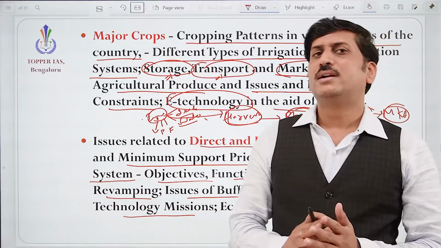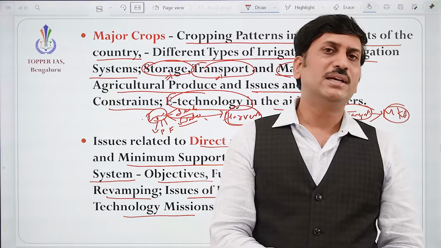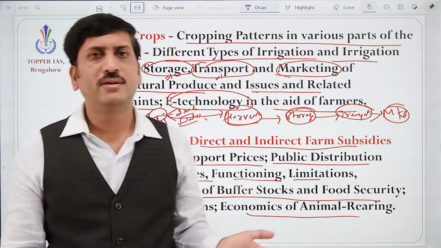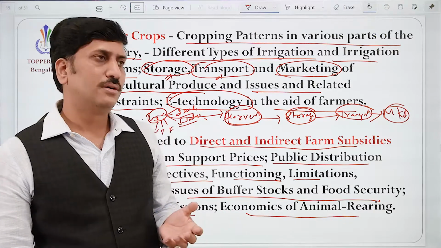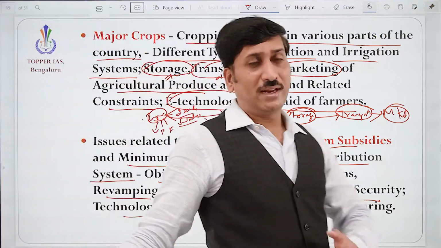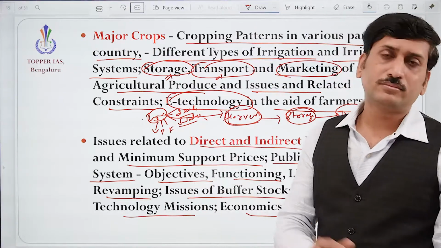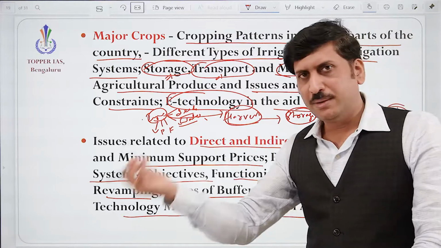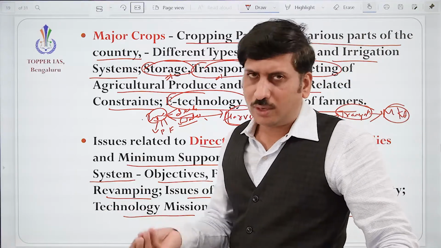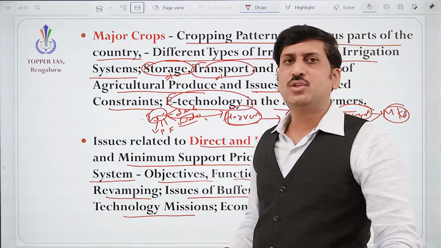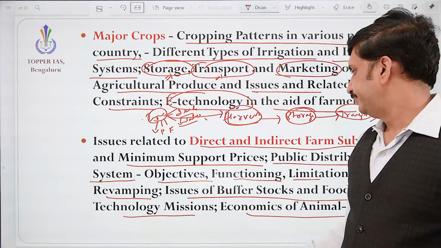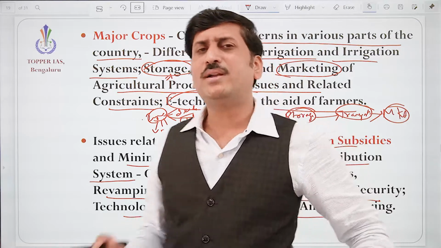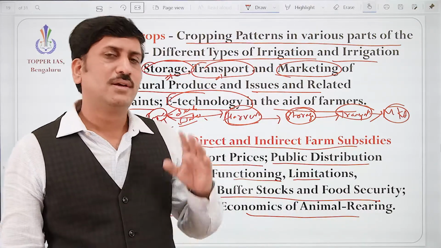It is a technology oriented mission using quality seeds, using irrigation, right? Advanced mechanization is used. So technological missions with respect to development of agriculture. It may be development of quality seeds, it may be development of machines, right? All those things. And animal rearing is very important because it provides an alternate source of income for the people.